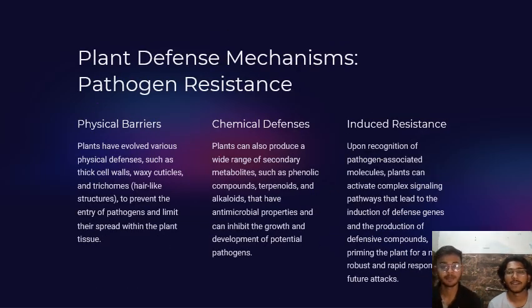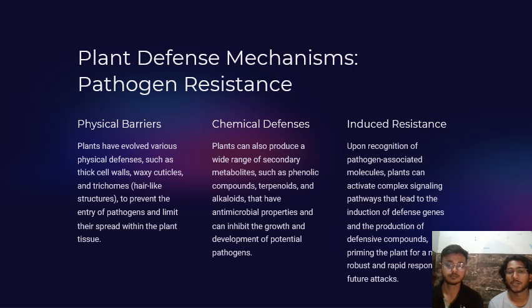Now, another is the plant defense mechanism, which is also known as plant resistance. Now, we know about different barriers like physical barriers. Plants have evolved various physical defenses such as thick walls, waxy cuticles, and trichomes to prevent the entry of pathogens and limit their spread within the plant tissue. Another is the chemical defense.